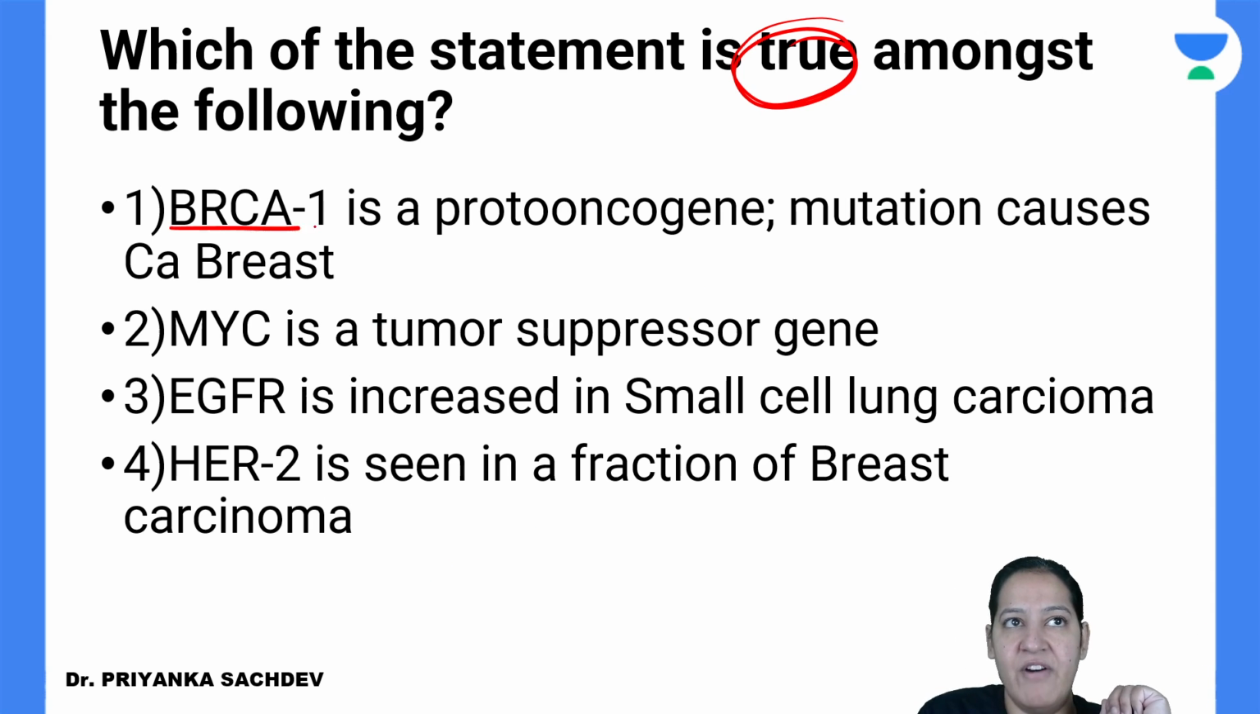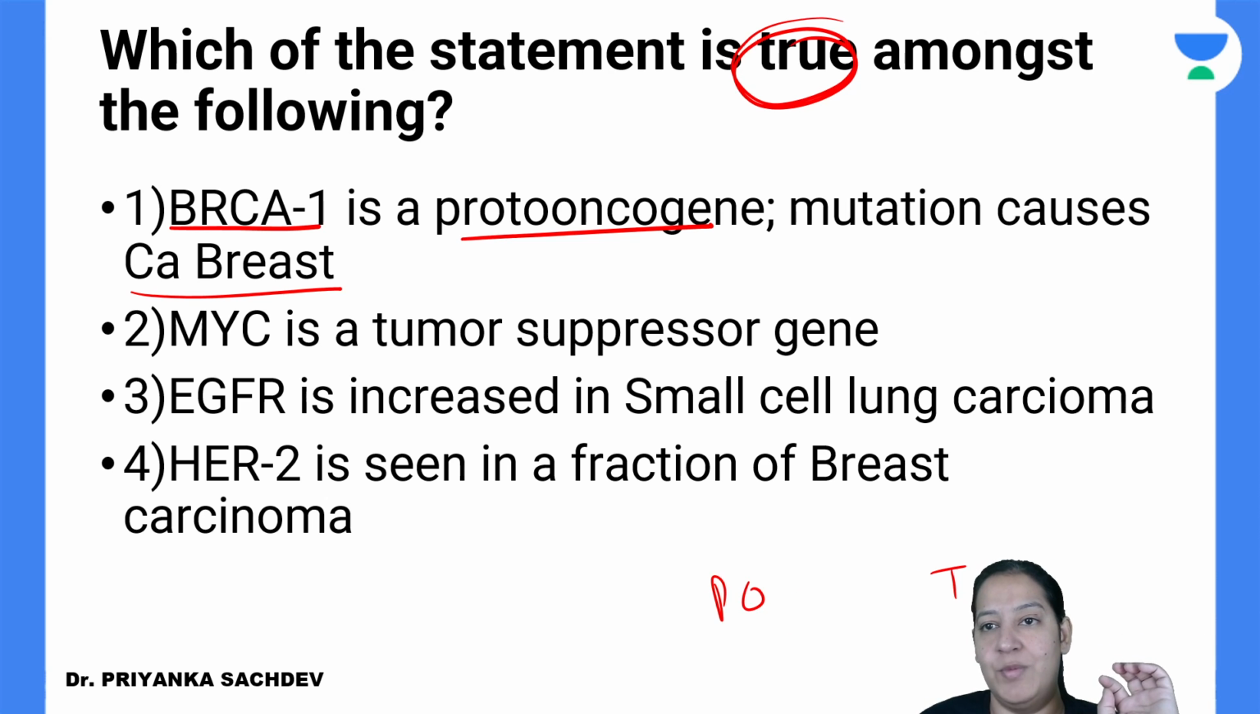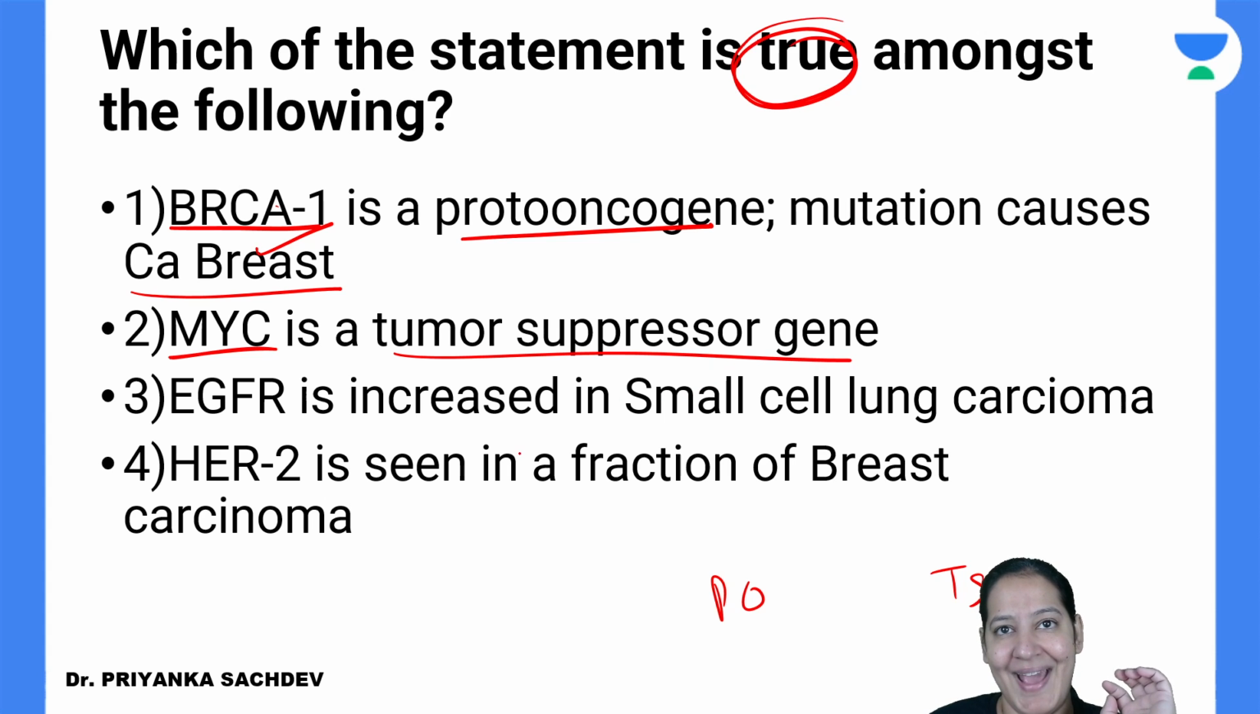BRCA1 is a proto-oncogene and mutation causes carcinoma breast. You should know the classification of proto-oncogenes and tumor suppressor genes for solving this question, right? There are two types of genes, no? So BRCA1 is a proto-oncogene and it causes breast cancer. That is right, but is it a proto-oncogene? Is it a proto-oncogene, yes or no? MYC gene is a tumor suppressor gene. Is MYC a tumor suppressor gene? Yes or no?